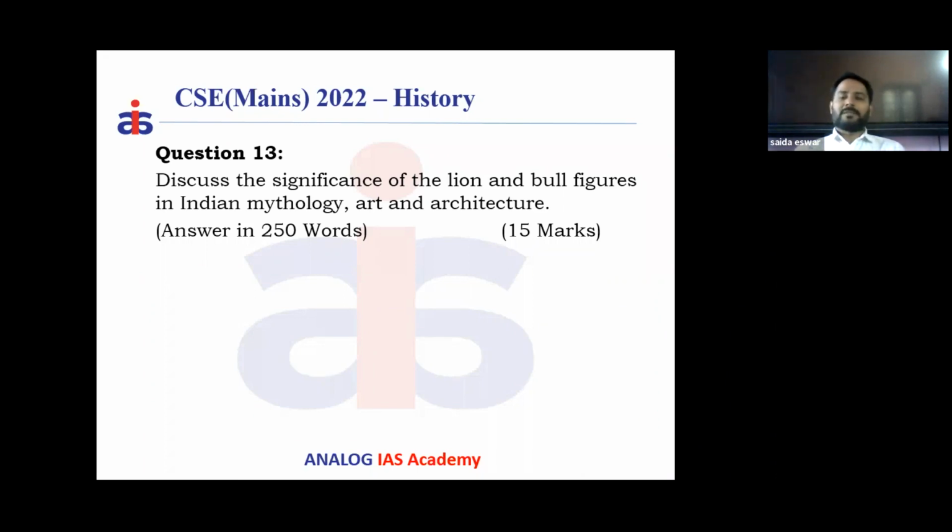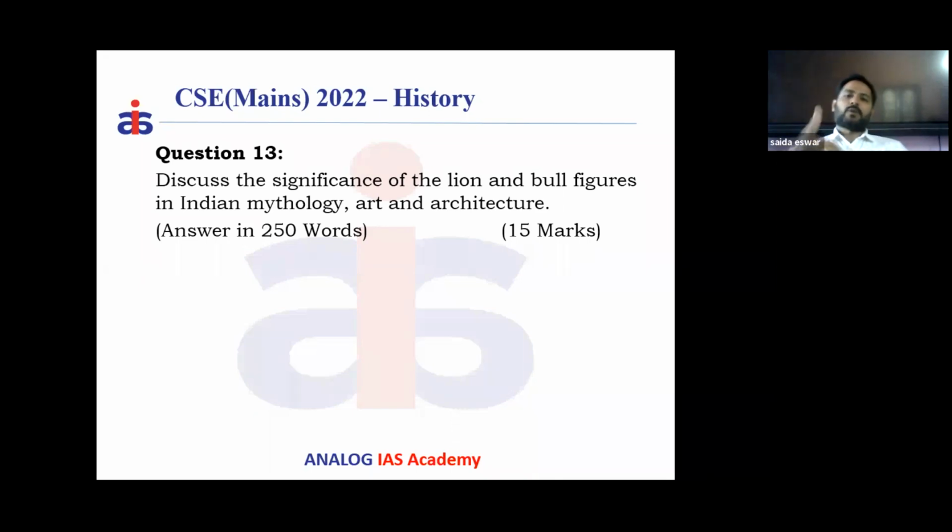By the time of the Mauryans, Ashoka was the lord of the entire Indian subcontinent. So in order to propagate the Ashoka Dhamma, his brainchild, he picked up 4 lions. These 4 lions are majestic and they are roaring the Ashoka Dhamma. So Ashoka selected the lions for his capitals.